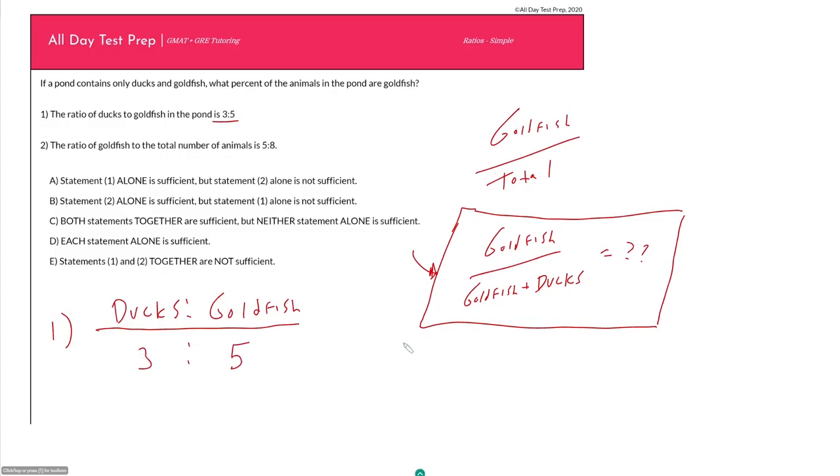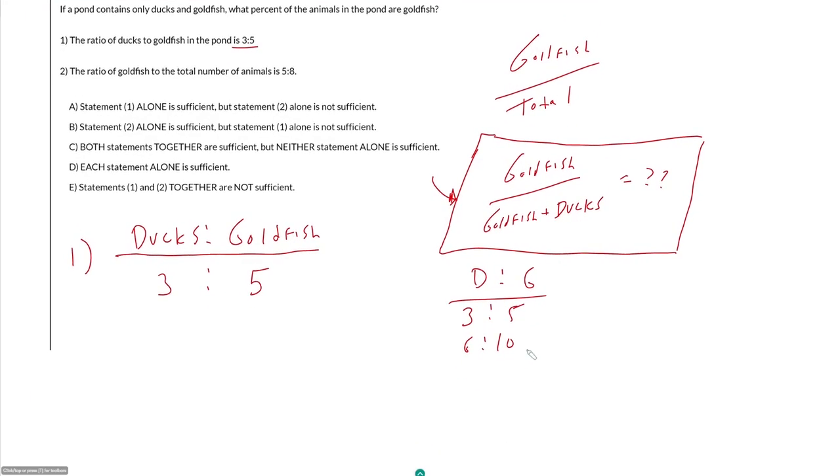It could be 3 to 5, but it could also be 6 to 10, or it could be 9 to 15, or it can be 30 to 50. These are all possible. And so what I like to do is I always want to express my ratios, the number that I have here, as the actual number of whatever that thing is.